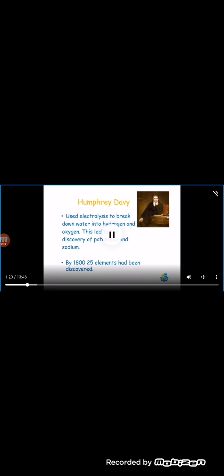Humphrey Davy is next, and he used electrolysis to break down water into hydrogen and oxygen, which led to him discovering the elements potassium and sodium. And by 1800, 25 elements had been discovered.